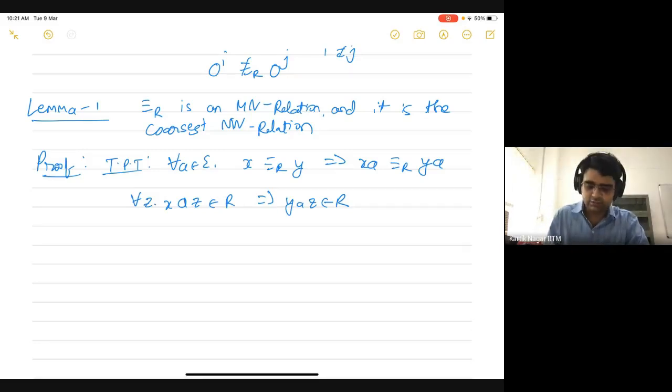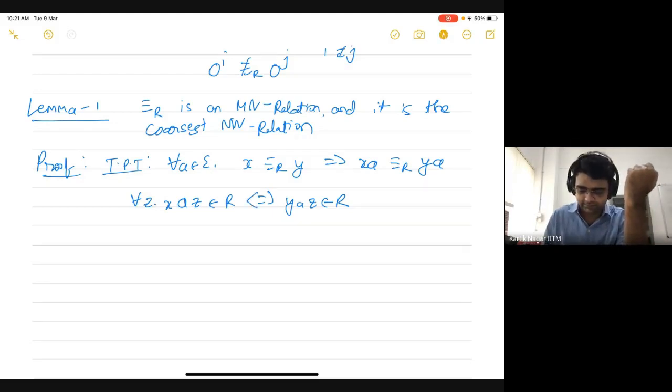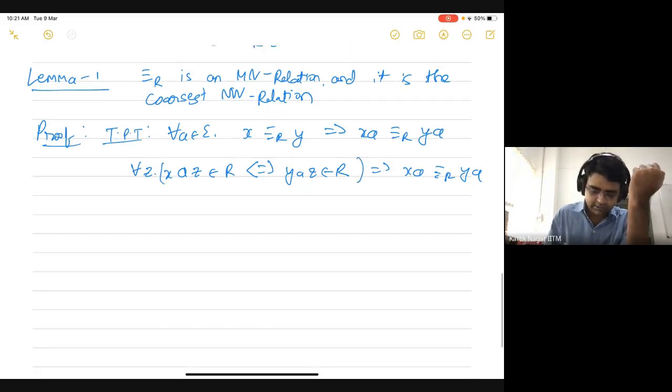So I can take az to be a string, let's say some z prime. In that case, xz prime belongs to R, which would imply that yz prime also belongs to R. In fact, you can also add the other direction as well. So this implies that xa is going to be related to ya. This is the first property that we want to show, which is that it is a right congruence.